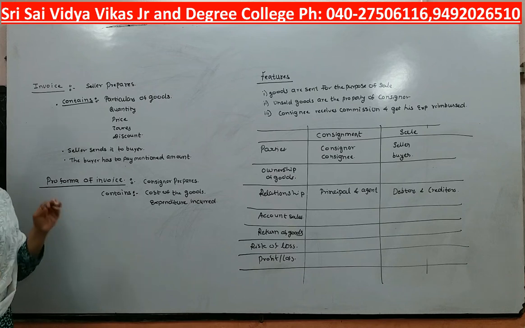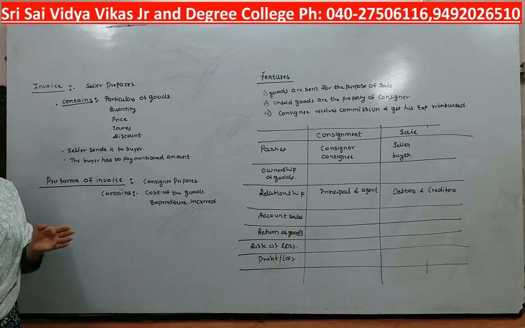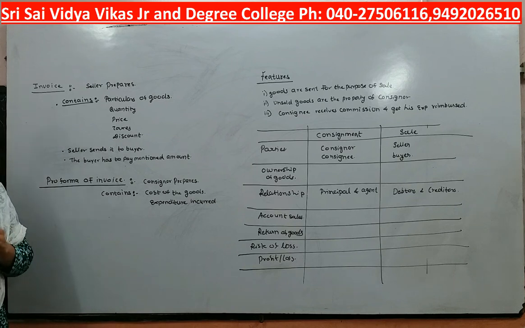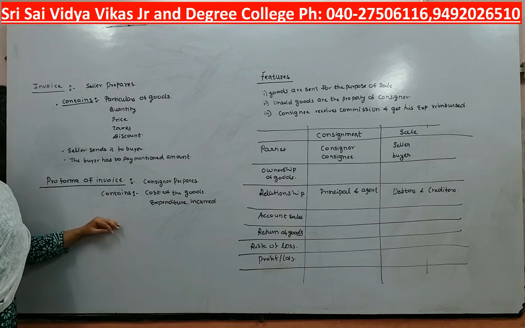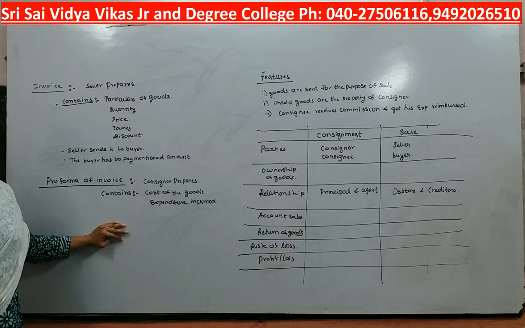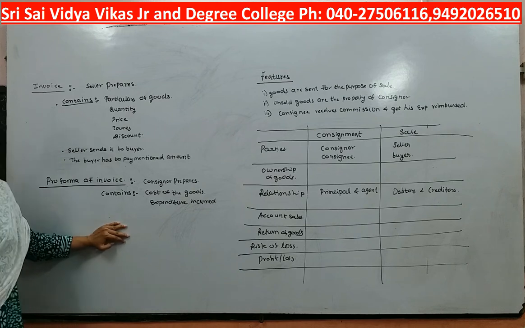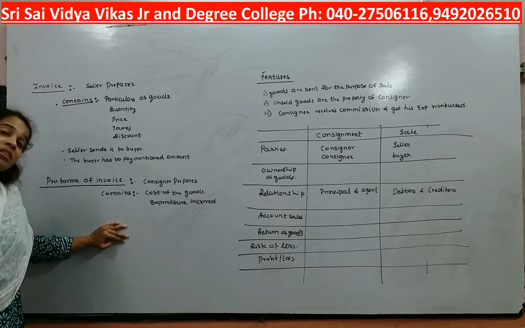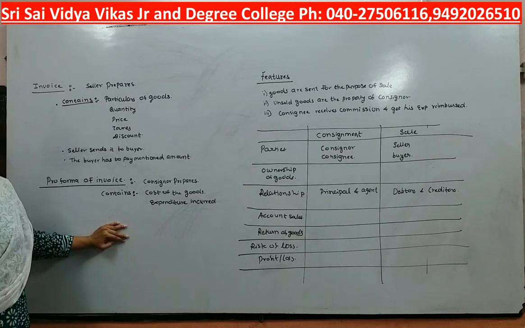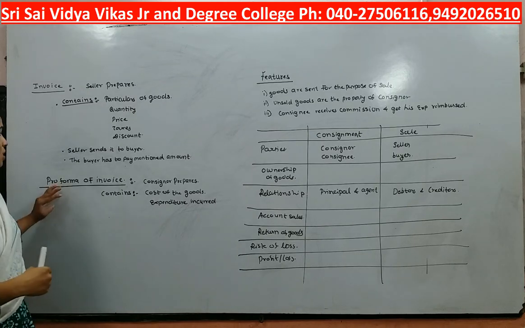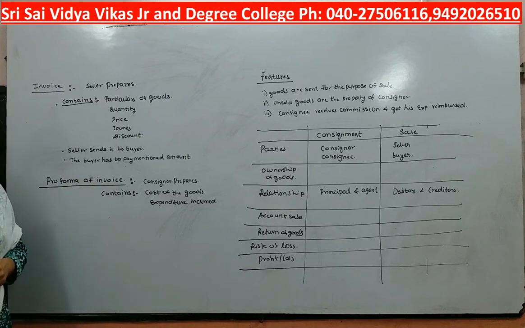A pro forma invoice is an invoice prepared by the consignor for the consignee. What is the use of that invoice? With the help of that mentioned price, the consignee will get an idea of the basic price of the goods. The consignee should sell the goods for more than the mentioned price, then only will he get commission. That is the pro forma invoice, or pro forma invoice price.